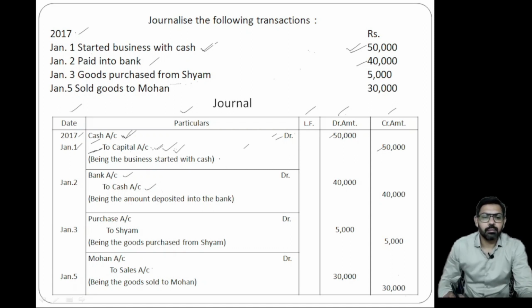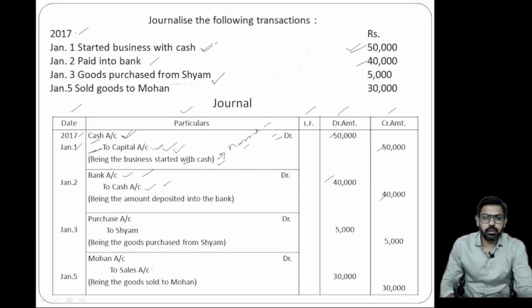Okay, we missed the narration. What is narration? It just shows what entry was made, for example, being business started with cash. Start this sentence with the word "being", and you can write in your own words, your own sentences also, but start with "being". It just represents the transaction. For the second transaction, bank account debit to cash, you can write "being the amount deposited into the bank", or any other sentence you like. 40,000 on the debit side, 40,000 on the credit side.